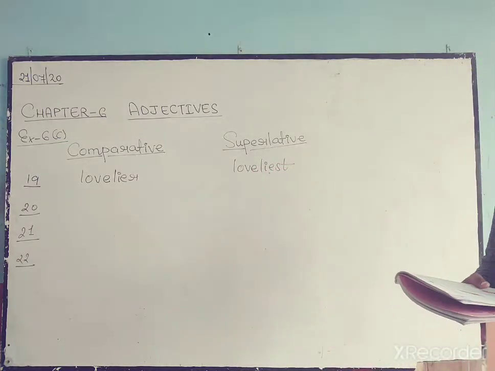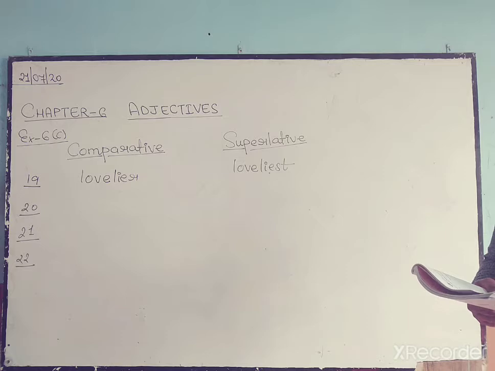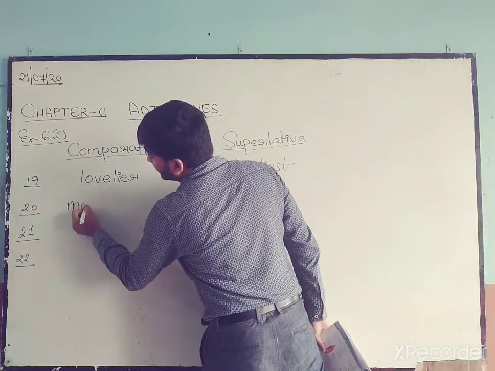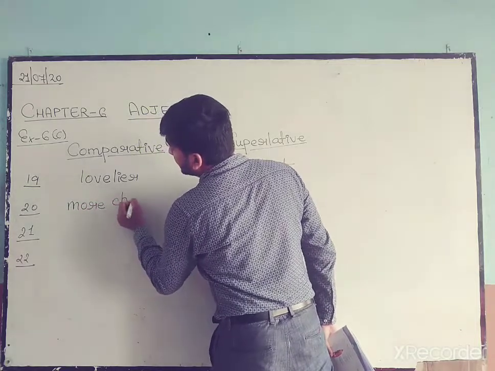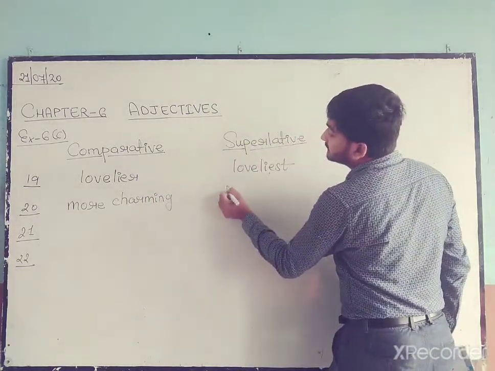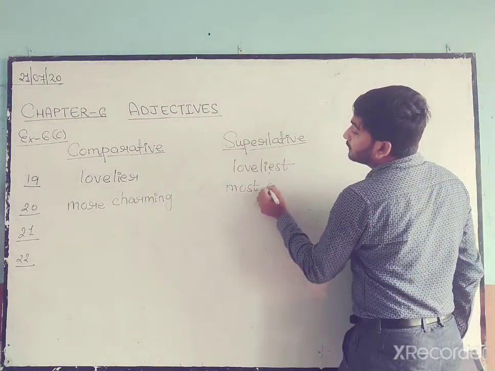Okay. Number 20 is charming. 2 syllables. That means it will become more charming in comparative, and in superlative it will become most charming.